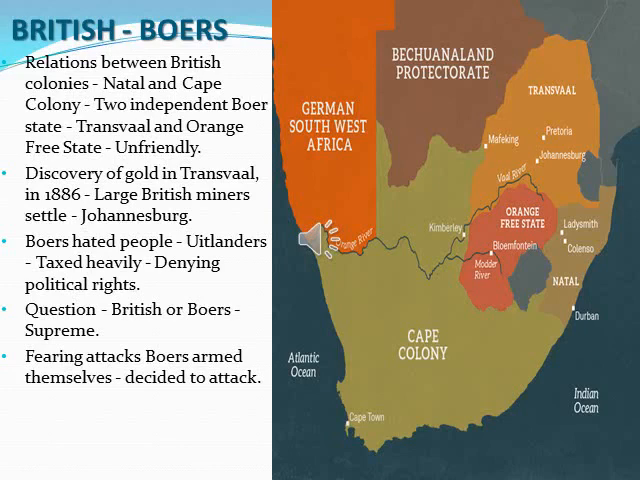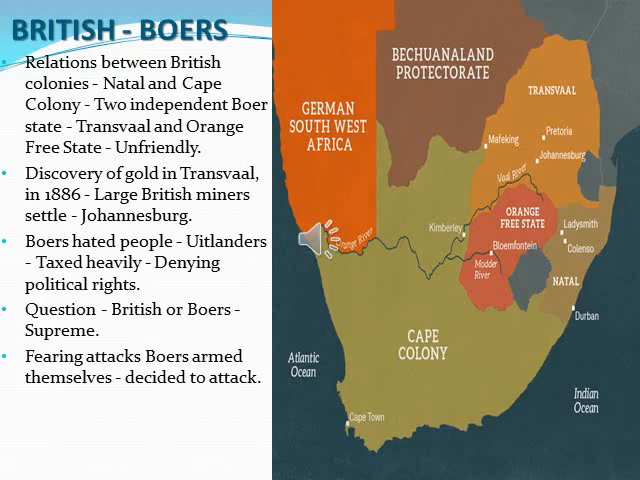In the year 1886, gold was discovered in the Transvaal, which was a Boer state. A large number of British miners settled around Johannesburg, which is also in Transvaal. So the British miners began to settle in and around Johannesburg.